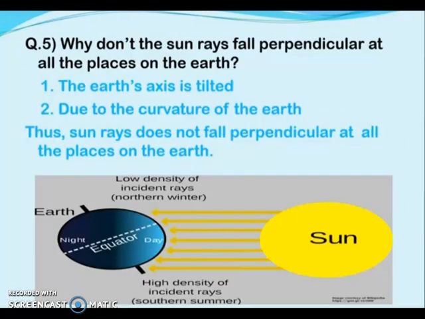The next question is, why don't the sun rays fall perpendicular at all places on the Earth? There are two reasons behind this. First, the Earth's axis is tilted, making an angle of 23.5 degrees. Another reason is the curvature of the Earth. The curvature means the circular shape of the Earth. Because of these two reasons, the sun rays do not fall perpendicular at all places on the Earth.